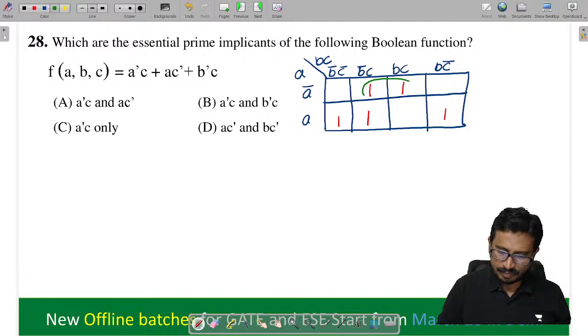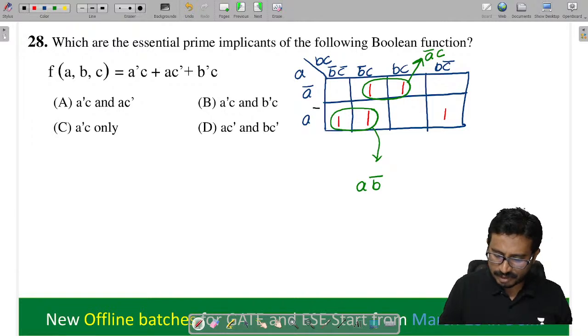Now by grouping this thing here, what will we get, you tell me. From here we get A bar C. Next, by grouping this thing here, what else will we get? From here we get A B bar. Thereafter, by grouping this and this also I can group it.